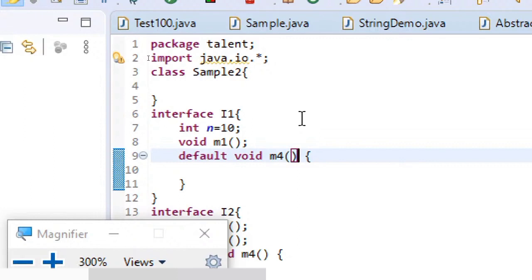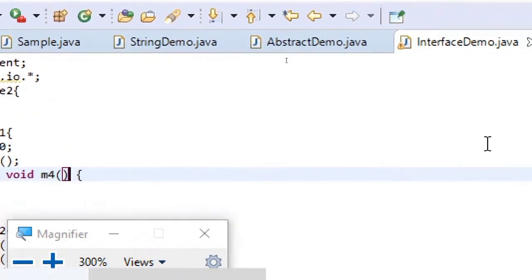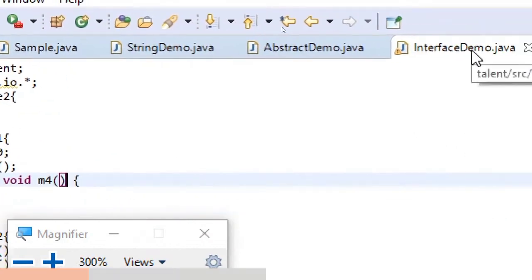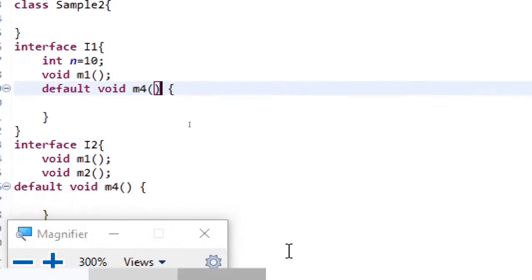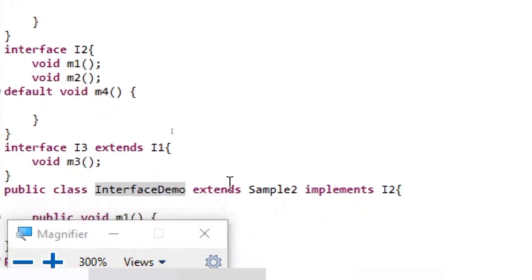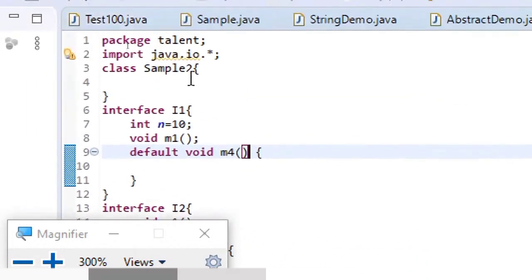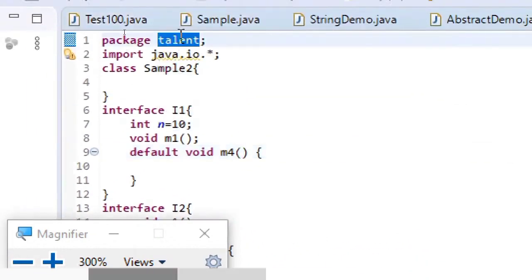The next point is that all classes or interfaces of a file will be part of the same package. Just like in this case, the file is interfacedemo.java and it contains two classes and three interfaces, all five of which are part of the same package, in my case, talent.